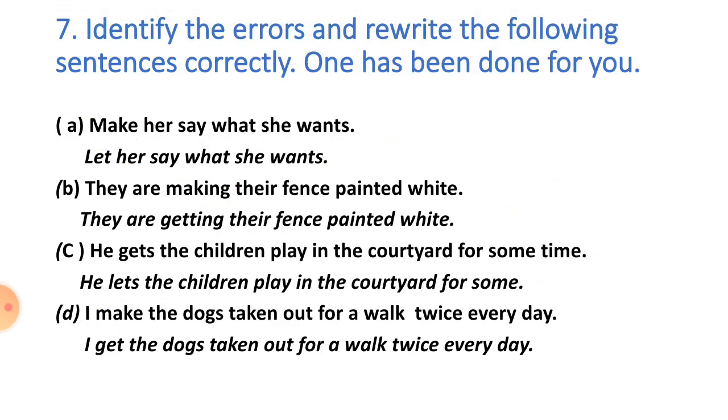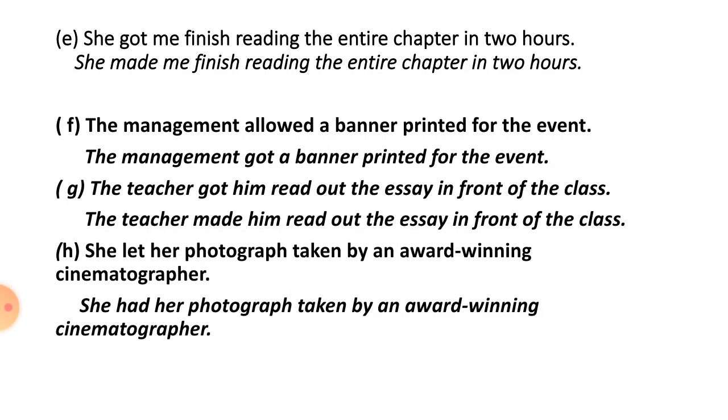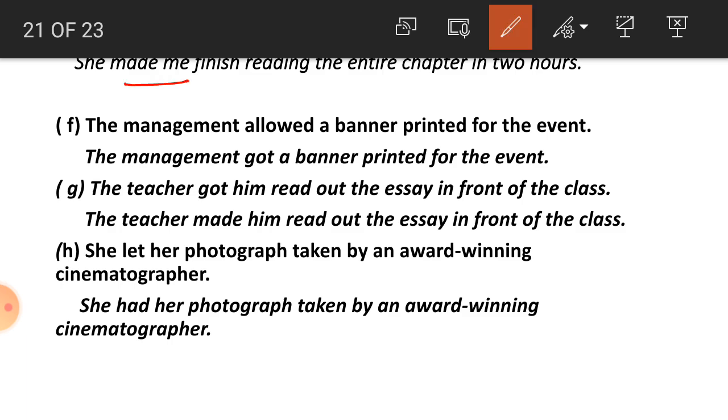Now four more sentences are given here. Now number E. She got me finished reading the entire chapter in 2 hours. So instead of got, student, what is used here? Made. Number F, students. The management allowed a banner printed for the event. Allowed a banner. So student, the management got a banner printed for the event. Got is the correct causative verb.